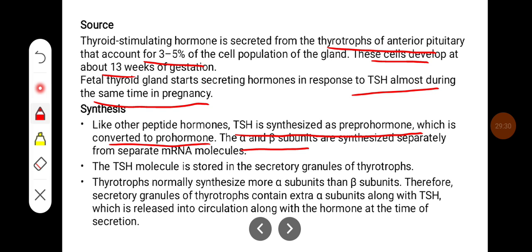The alpha and beta subunits are synthesized separately from separate mRNA molecules. The TSH molecule is stored in the secretory granules of thyrotropes. Thyrotropes normally synthesize more alpha subunits than beta subunits, therefore secretory granules contain extra alpha subunits along with TSH, which are released into circulation along with the hormone at the time of secretion.